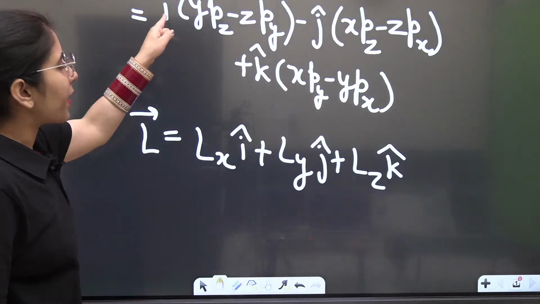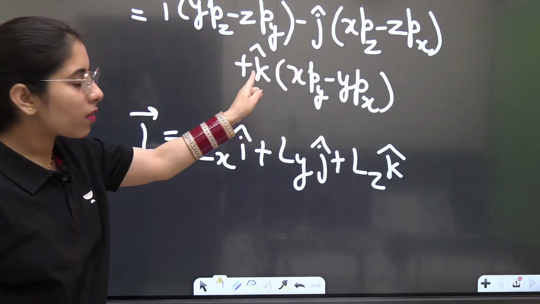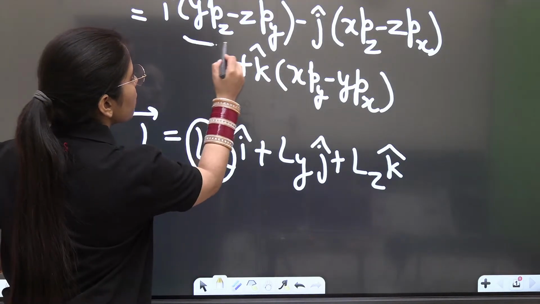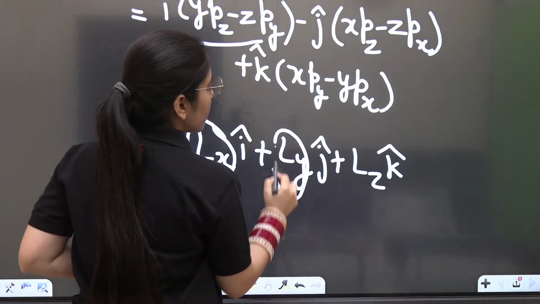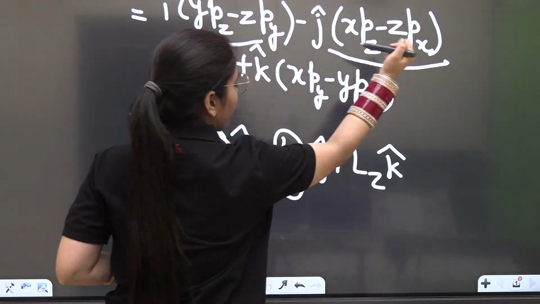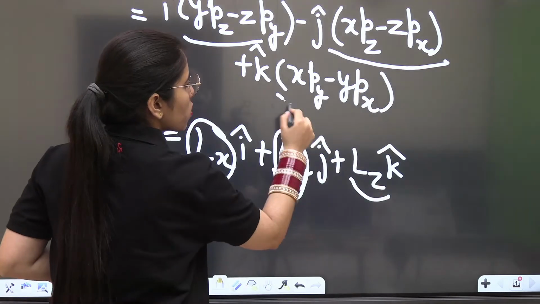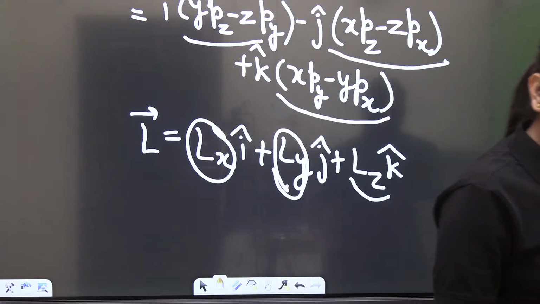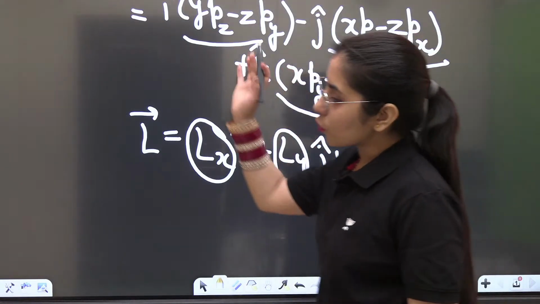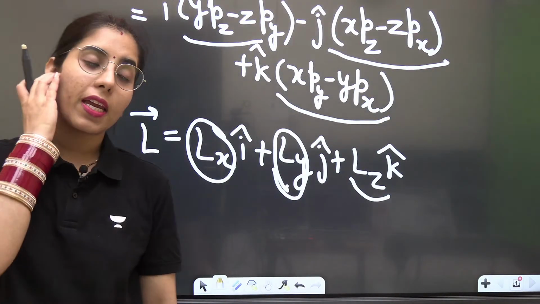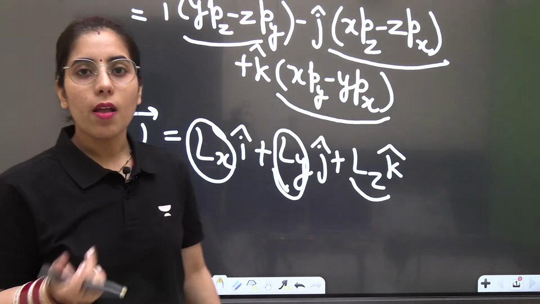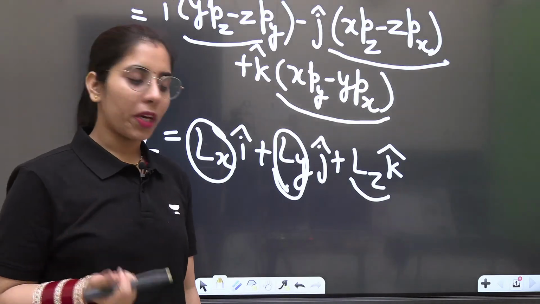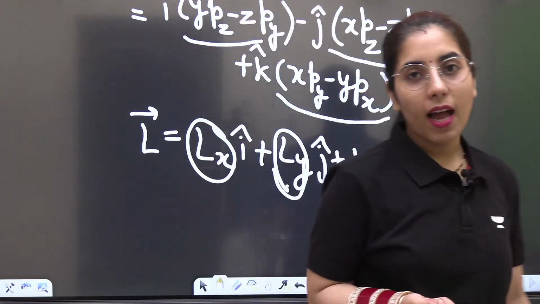Now you can see I cap is there, j cap is there, k cap is there. So what is Lx here? Lx is simply this expression. Ly is simply the expression with j cap. Lz is simply the expression with k cap. I hope it's clear to everyone. But now the point is, do we need to find it this way with the complete process and only then can I write the Lx, Ly, Lz components? Or is there any other way, or any trick we can have?